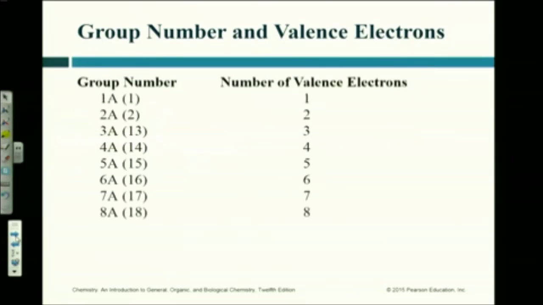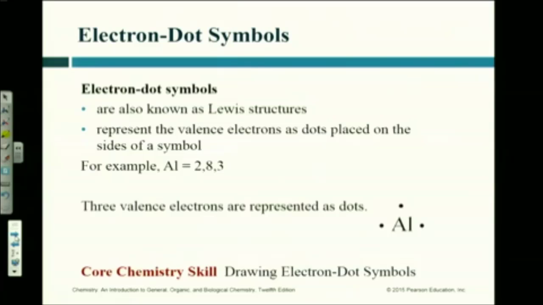So, yeah. Easy enough. Now, one of the tools that we have is called a dot symbol. What a dot symbol is, it takes the elemental symbol and it puts the valence electrons around it. Now here we have aluminum. The electron diagram for aluminum is 2, 8, 3, right? It's in group 3, so it should have 3 valence electrons.